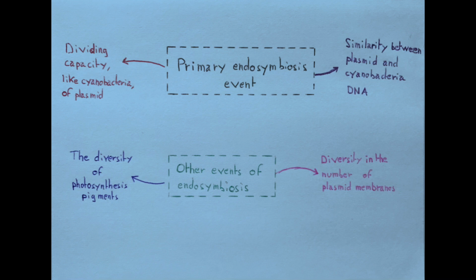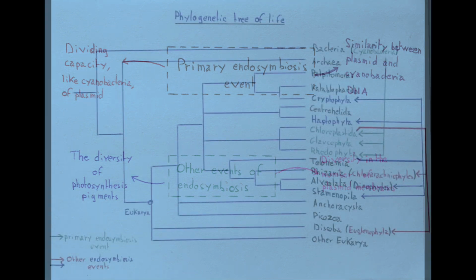Another argument is the number of membranes surrounding the plastids. At each endosymbiosis event, a pair of membranes was added around the plastid, the first membrane from the host and the second from the cell that had been captured. On the other hand, it should be noted that some of these membranes may have been lost by different species afterwards. This is why we can find algae with 3 membrane plastids.